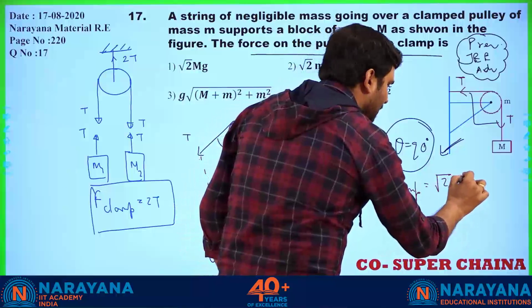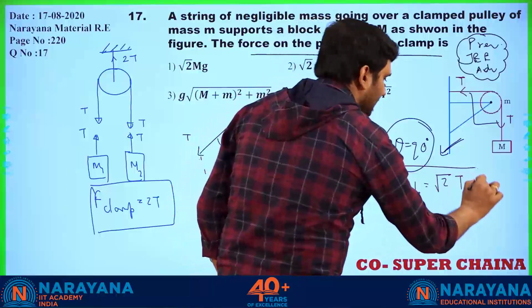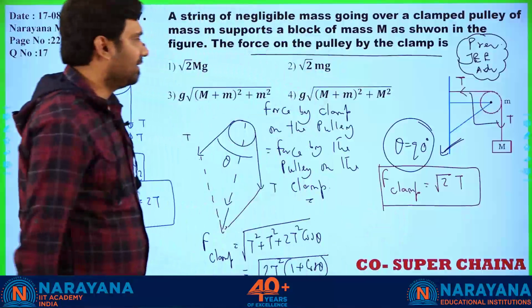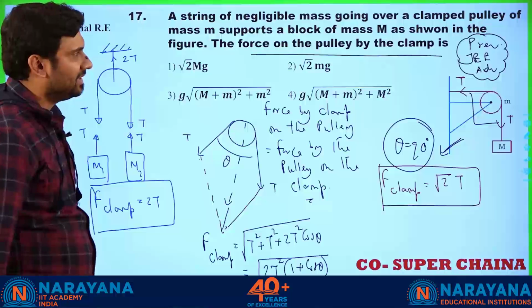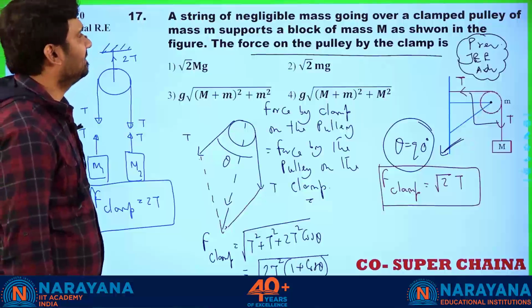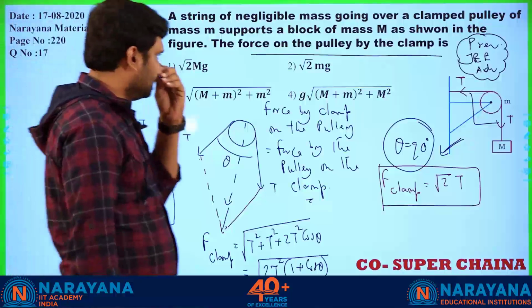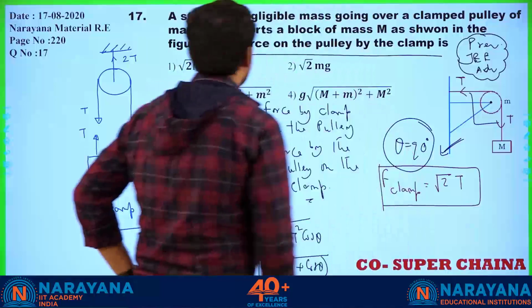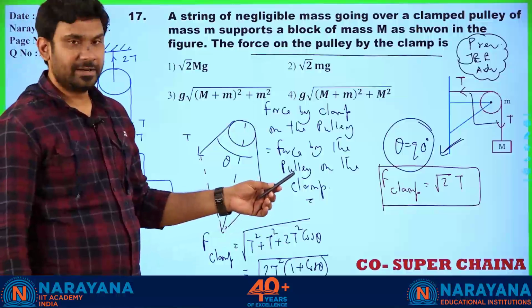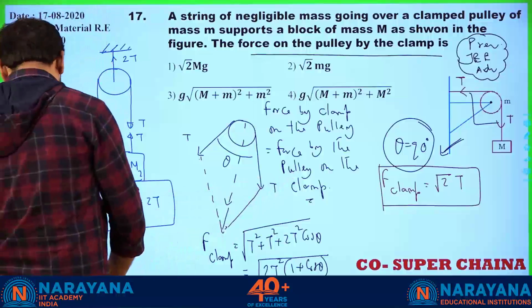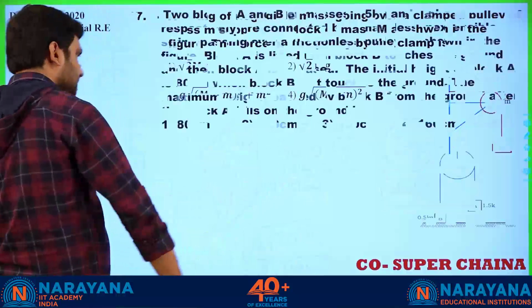Simply directly root 2 into T. All right. The force on the clamp is root 2 into T. That's it. Correct? Okay. Shall we proceed now? Is it clear? Right. Let us see the next question.